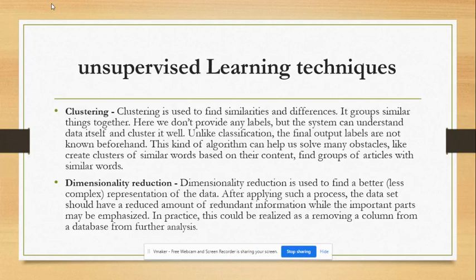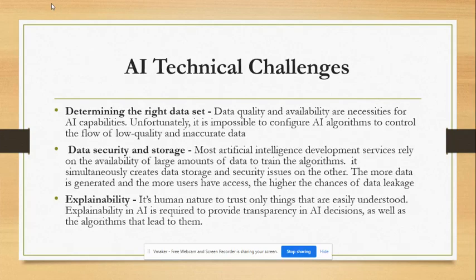For example, when I use clustering, this algorithm can help me solve obstacles, like creating clusters of similar words based on their content. For my plagiarism check, I find groups of articles with similar words for the same thing. Then some challenges I may run into are determining the right data set, data security and storage, and explainability. This is one of the challenges I can run into.